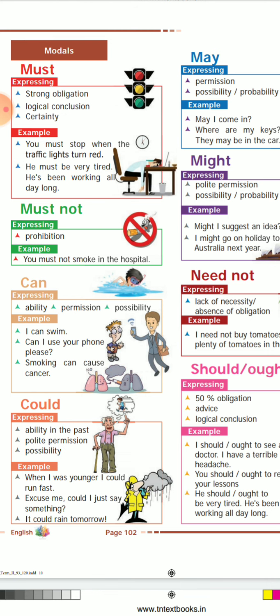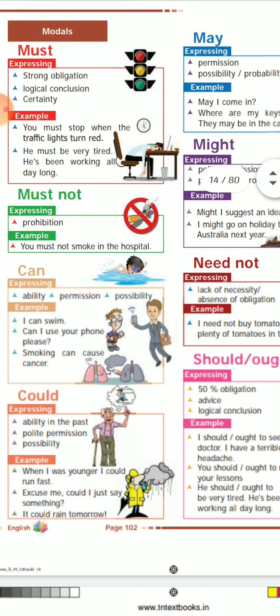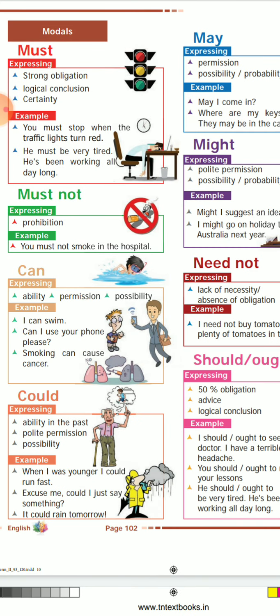And the third one is can. We use can for ability, permission and possibility. Grammar is very simple; while we are speaking itself, we can understand where to use such sentences. The examples given: I can swim.